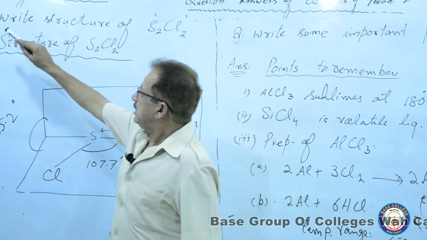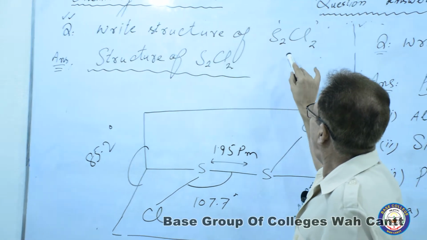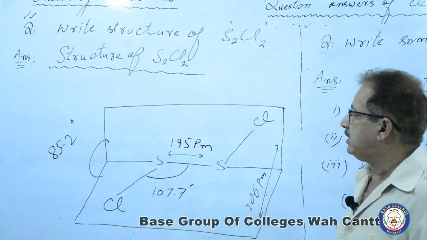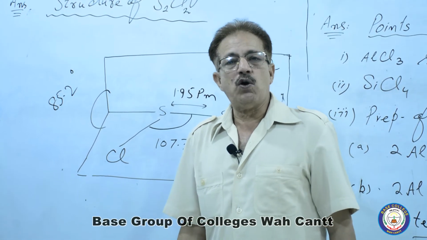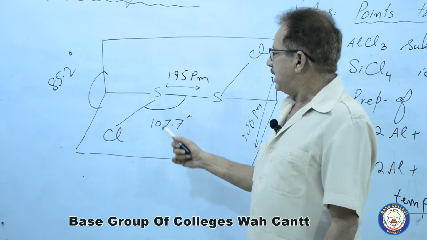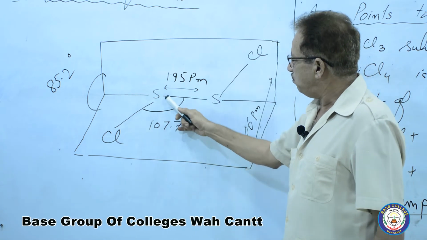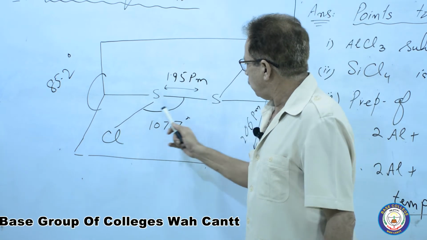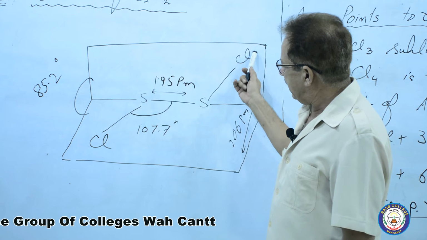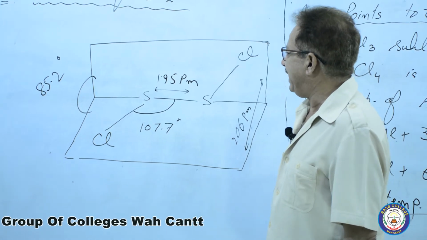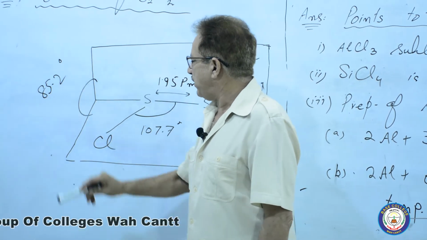Now, the next question about S2Cl2: write the structure of S2Cl2, disulfur dichloride. Again, the structure is given in your books. I am also writing the structure: 2 S atoms bonded to each other, and then 2 chlorine atoms, opposite in orientation with respect to space. Here the bond angle between the two planes is 85.2 degrees.